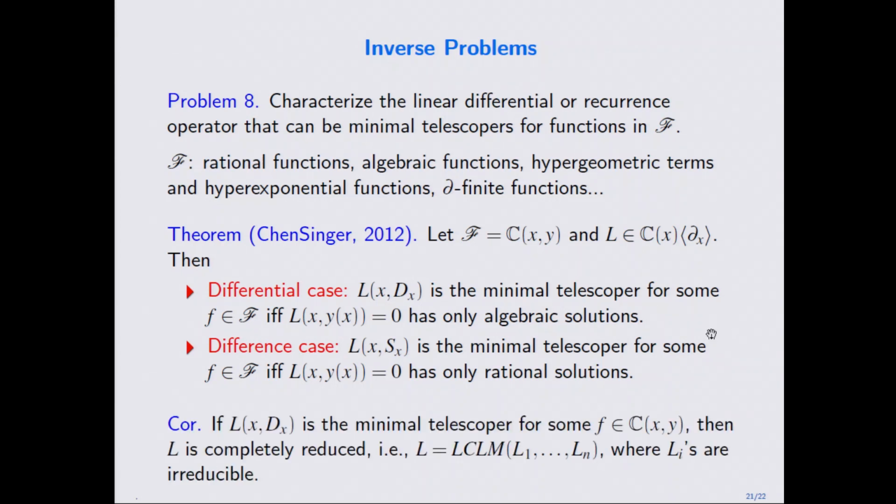Actually, we can say more. In general, this L also has a very special factorization structure. If L is a minimal telescoper for a rational function, then L is so-called completely reducible, which means L can be written as a least common left multiple of some irreducible differential operators. So this L is very simple, and for this kind of operator it is very easy to factor. In the rational case, we can say much more, and this completely solves the inverse problem for the rational case.